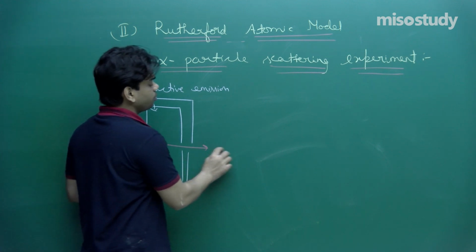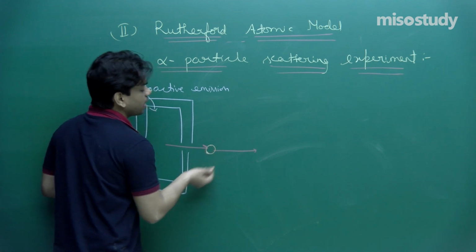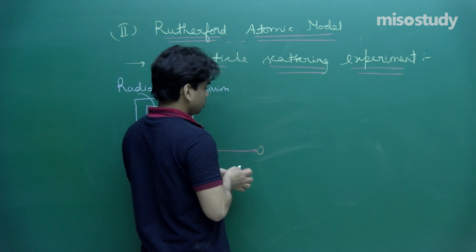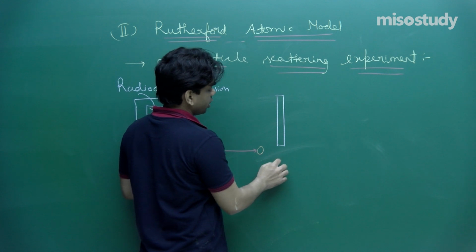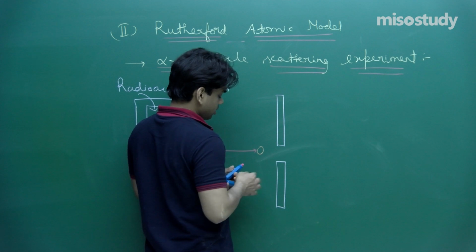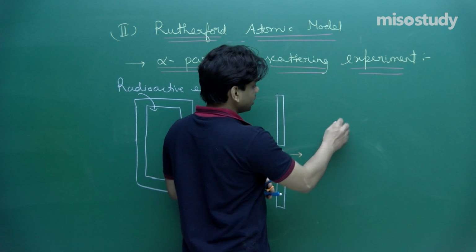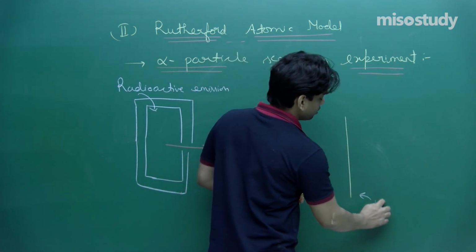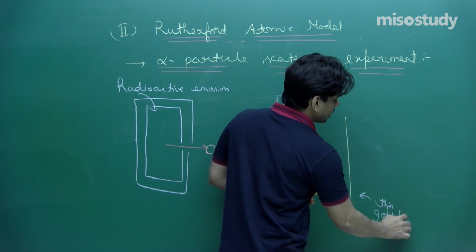As the alpha particle moved, let's say this is the alpha particle that I'm going to draw. First of all, there is a plate through which we are going to make them move along a straight path. As the alpha particle traversed further, there was a thin gold foil which it has to cross. Let me mark here the thin gold foil.